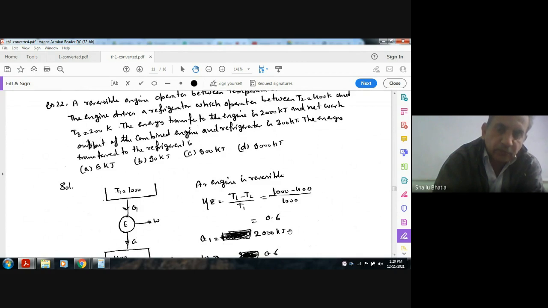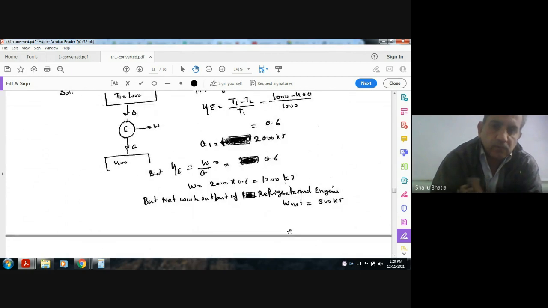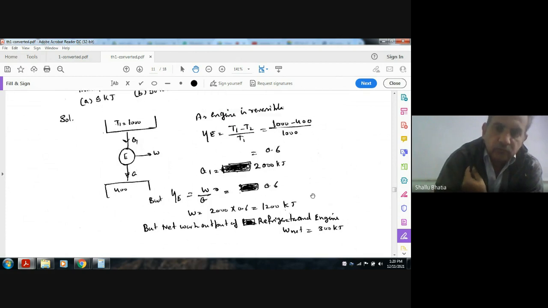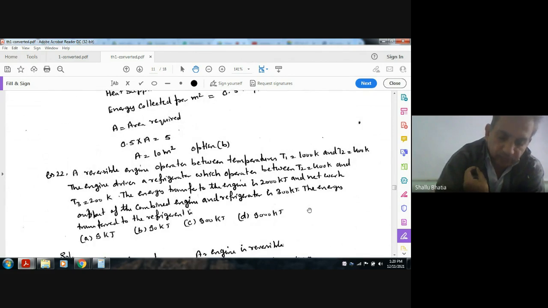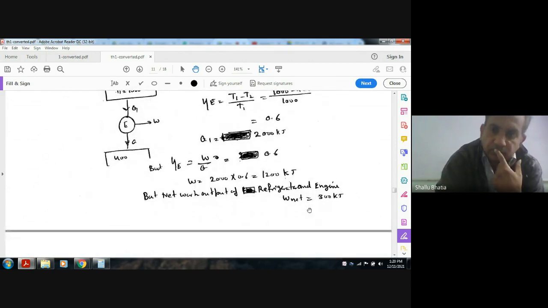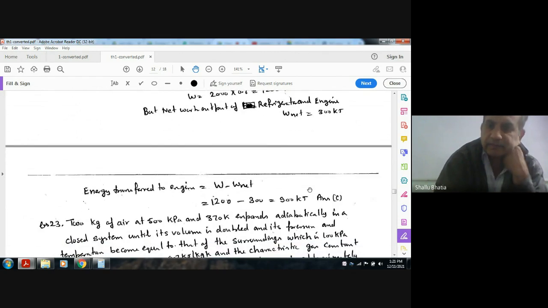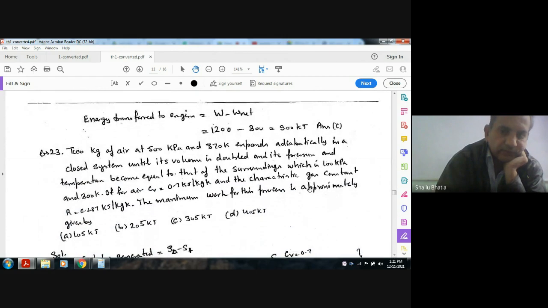Some of the work is used in the refrigerator and the rest of the work is available. This work has to be supplied to the refrigerator and the net work produced is 300. The energy transfer to the refrigerant will be the work done minus the work available, so that will be 1200 minus 300, 900. So the answer will be C.